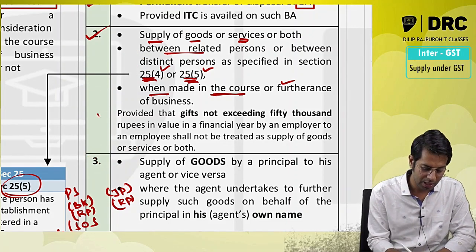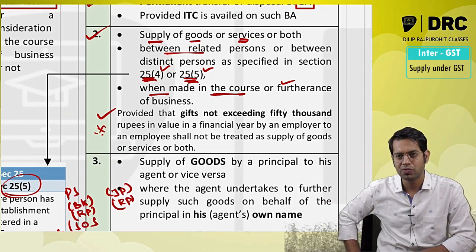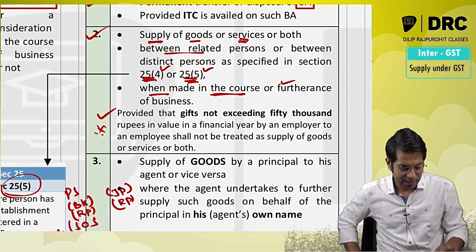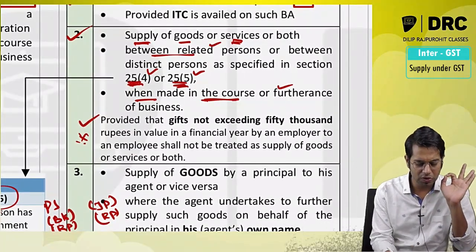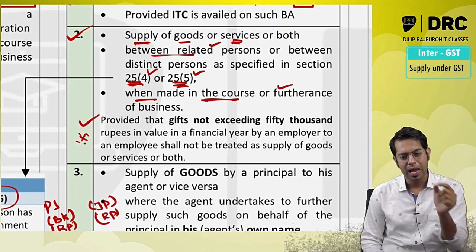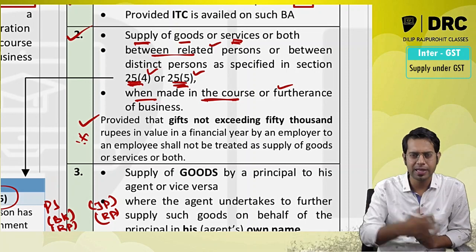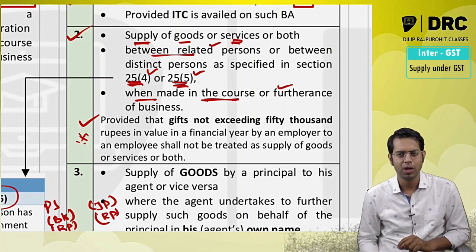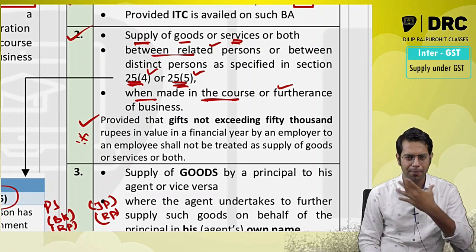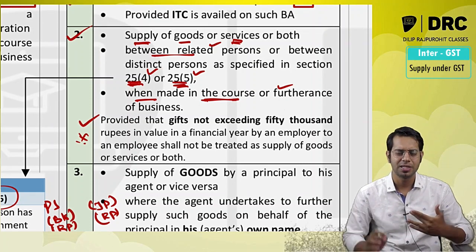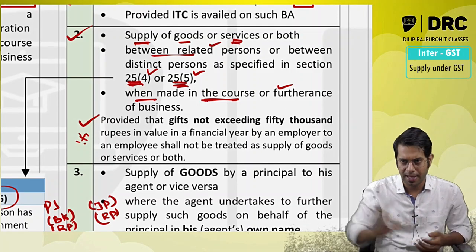One more important point, important for your MCQs. Most of the time they ask this for MCQ. Provided that, see what they have told in the related person definition. The related person definition says that an employer and employee are also treated as relatives. An employer as well as his employee will also be treated as related. So they have given one exclusion. Normally, if the employer and the employee are related persons, then whatever is given free of cost to the employee will be treated as supply as per the above point.